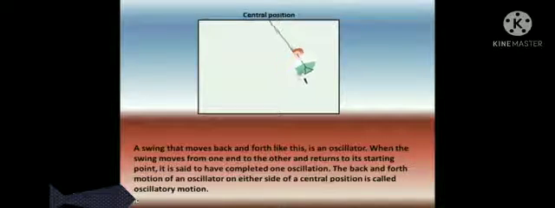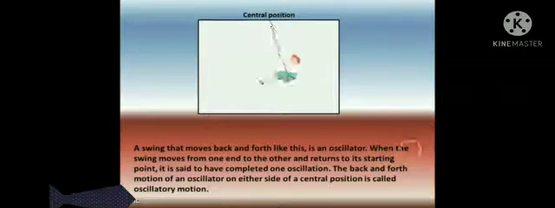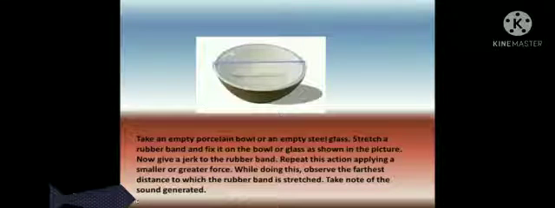A swing that moves back and forth like this is an oscillator. When the swing moves from one end to the other and returns to its starting point, it is said to have completed one oscillation. The back and forth motion of an oscillator on either side of a central position is called oscillatory motion.